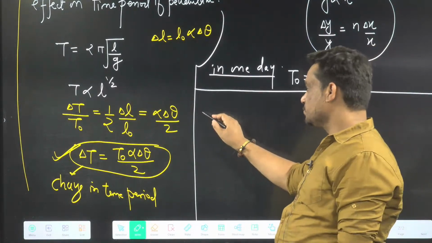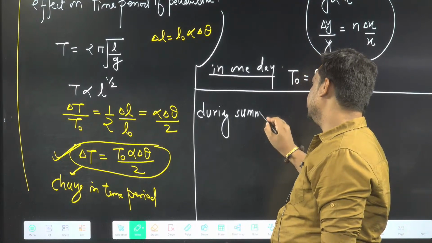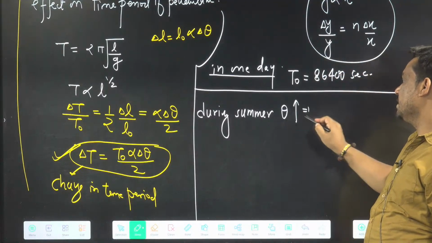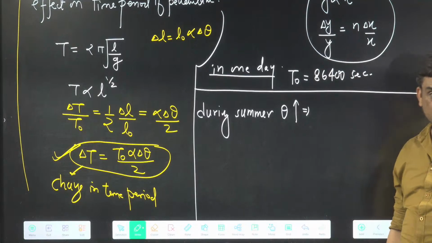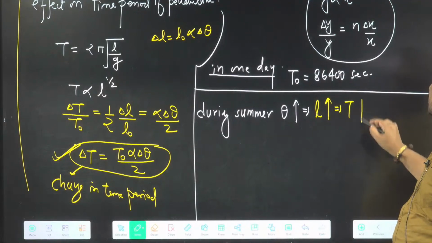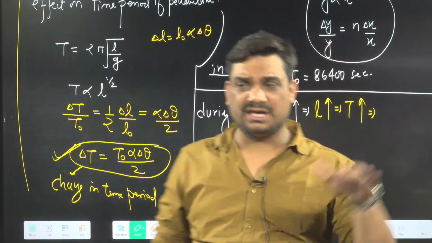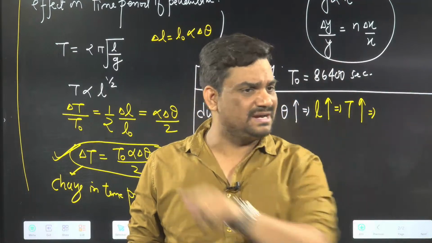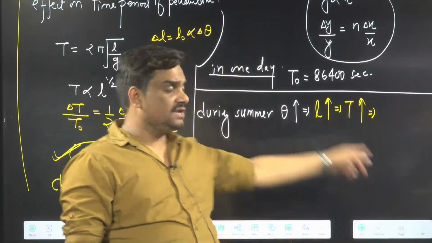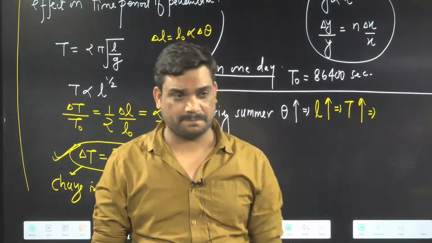Now they will ask a theoretical question. If I say during summer, what will happen? During summer, temperature will be more, and if temperature is more, then length will be more, and if length is more, then time period will be more. Earlier the pendulum was taking 1 second to complete an oscillation, now it will take more time to complete the oscillation. If it's taking more time to complete the oscillation, then it will be slow or fast?